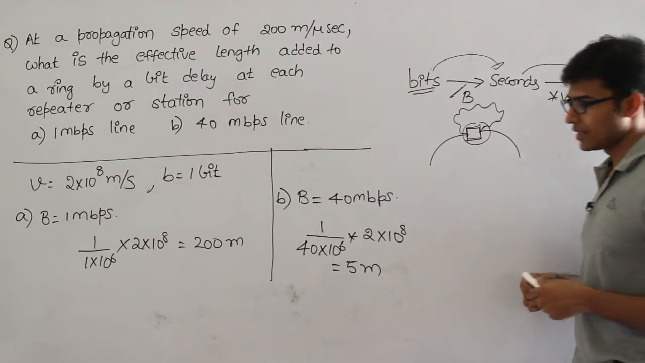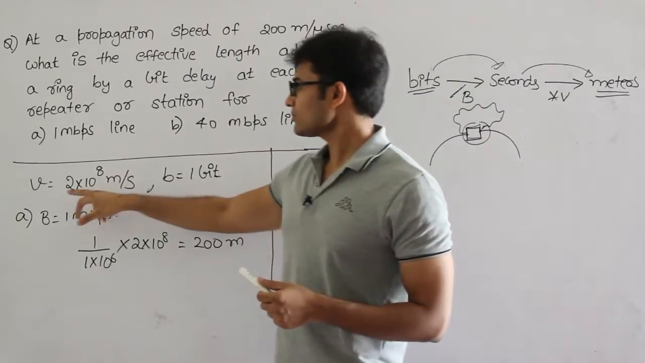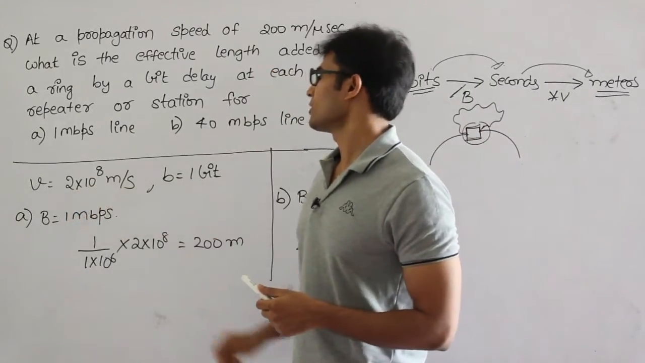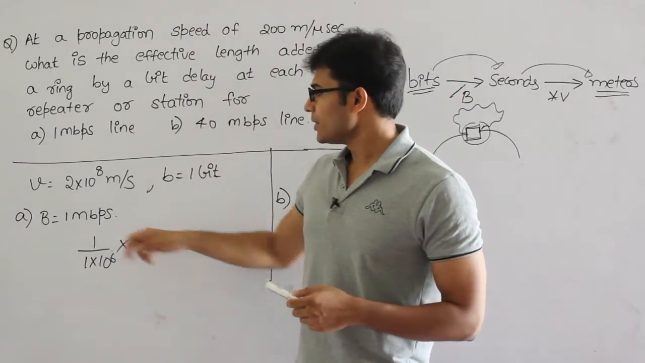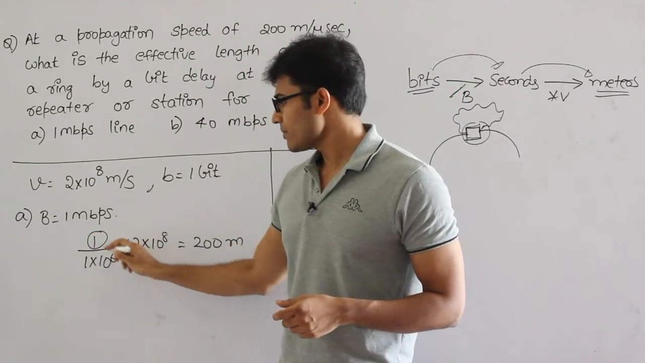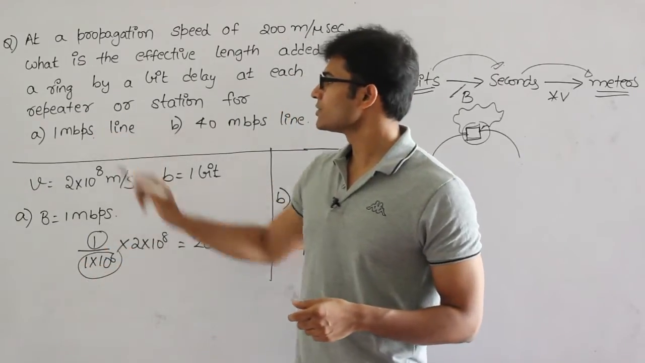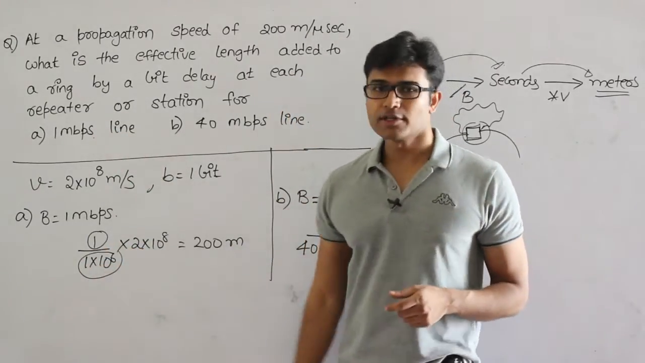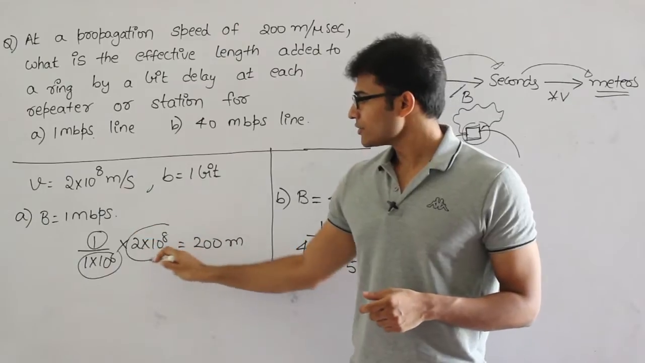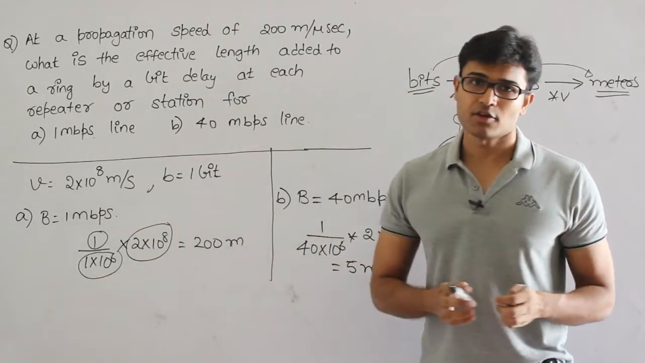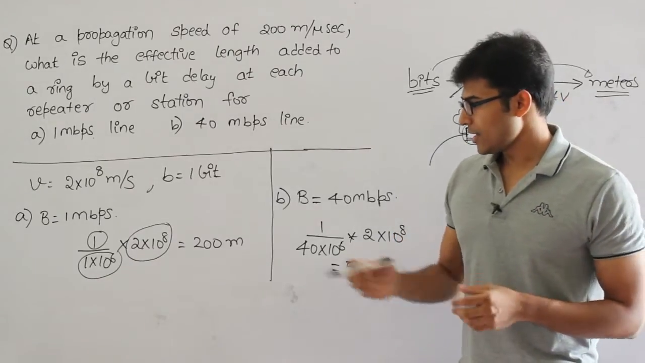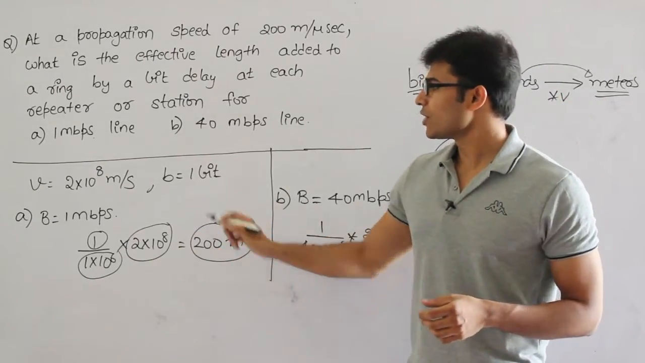Now see this, velocity is going to be 2 into 10 power 8 and bits is going to be 1 bit delay. So bit is 1 divided by bandwidth. For question A, bandwidth given is 1 Mbps, therefore it is 10 power 6 into velocity, which is 2 into 10 power 8, which is same for both the equations. Velocity is always going to be constant, okay, and therefore we got the answer as 200 meters.